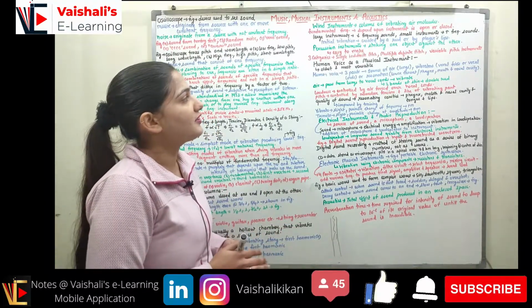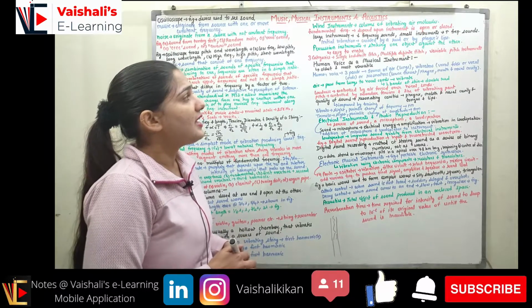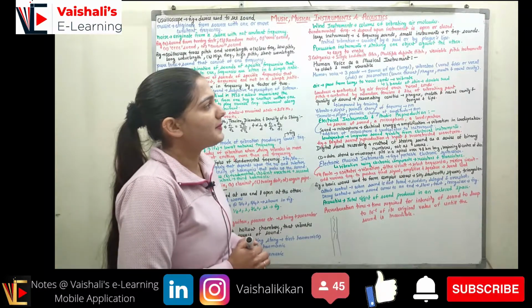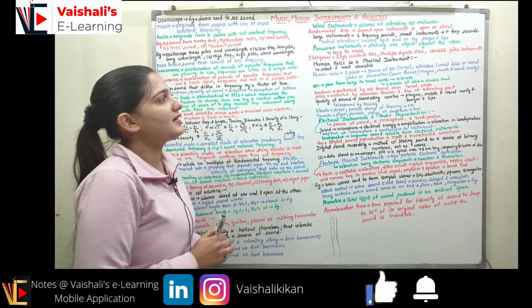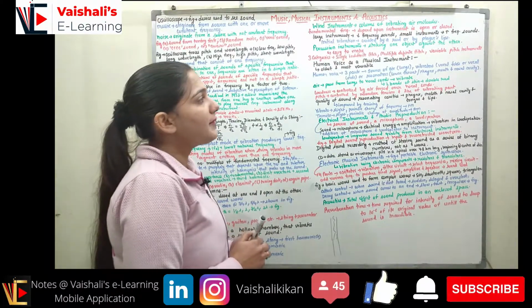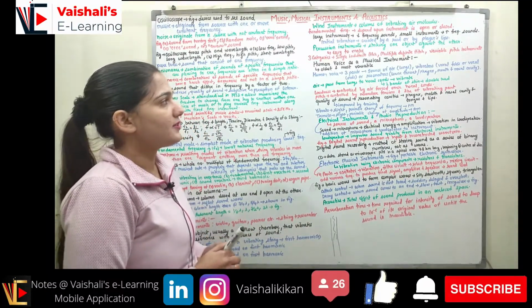So now we have three categories of percussion instruments. First is single indefinite pitch. Second is multiple definite pitch. Third is variable pitch instrument. So the first type is a single indefinite pitch instrument. Second is a multiple definite pitch instrument. Third is a variable pitch instrument.